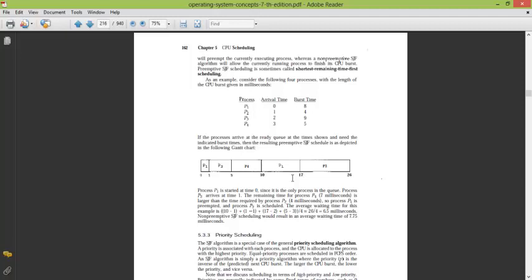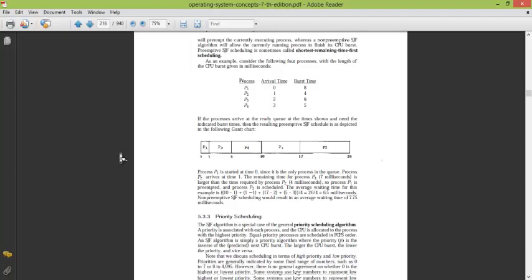If it is non-preemptive, then the process that has got the CPU will keep executing. For example, in this case, if it were non-preemptive, P1 would have continued execution till 8, and then P2, P4 and P3 would follow. This is the shortest job first algorithm.